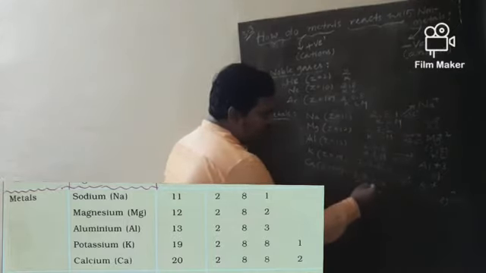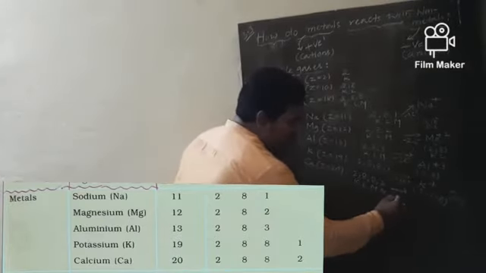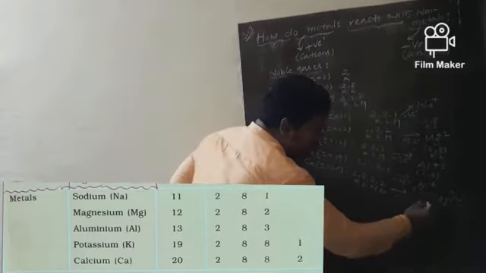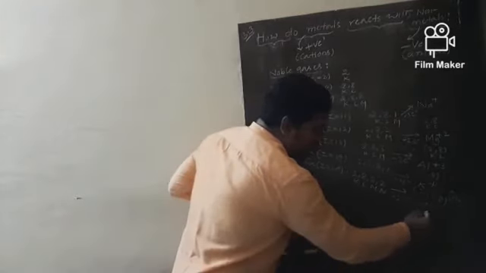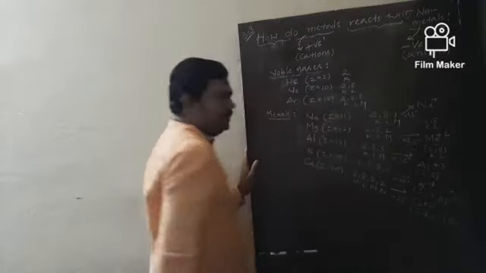There are 4 shells K, L, M, N, and this calcium would lose 2 electrons from the outermost shell and become Ca+2, where the configuration becomes 2,8,8. The nearest noble gas is argon.